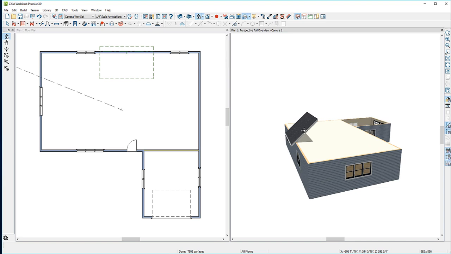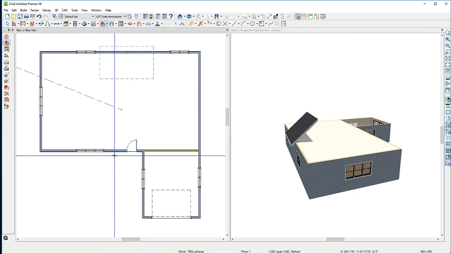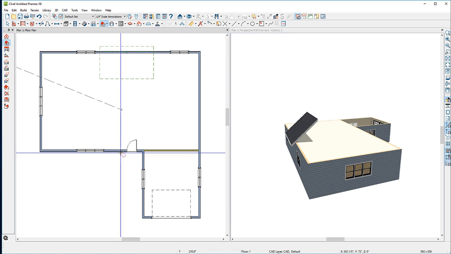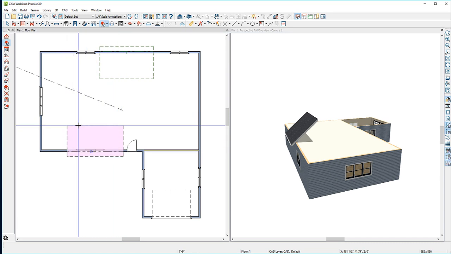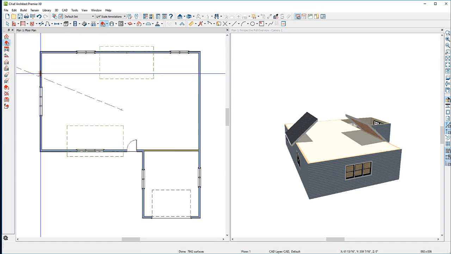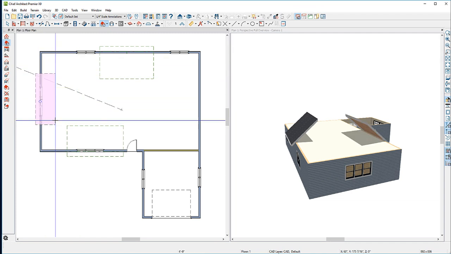The pitch of the roof plane is following the defaults set up in the Automatic Build Roof tool. I'll activate my floor plan view and then go ahead and draw two more roof planes. I'll click and drag the baseline along this wall, let go of my mouse key, and then pull it in the upslope direction and click again where I want to stop. Then I'll make another one along this wall.